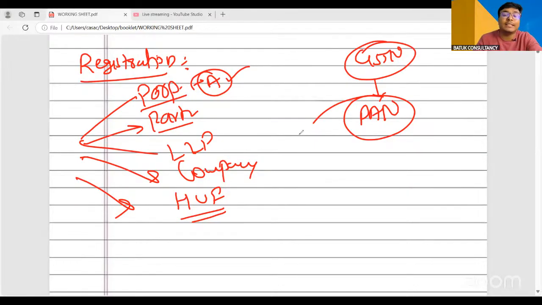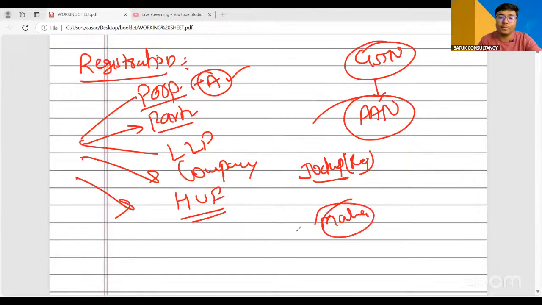Now, try to understand one specific concept. I have one office at Jodhpur, Rajasthan. Another office is at Maharashtra. Okay, this is my office number 1. This is my office number 2.